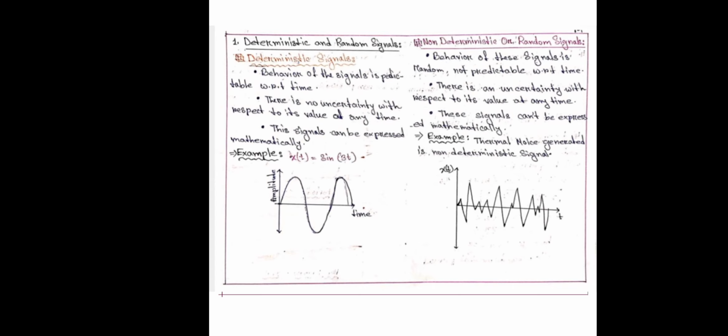Non-deterministic or random signals: the behavior of these signals is random, not predictable with respect to time. There is an uncertainty with respect to its value at any time. These signals cannot be expressed mathematically. Example, any random noise.